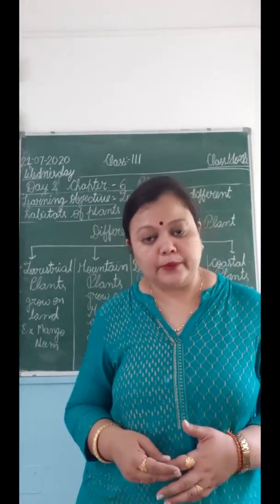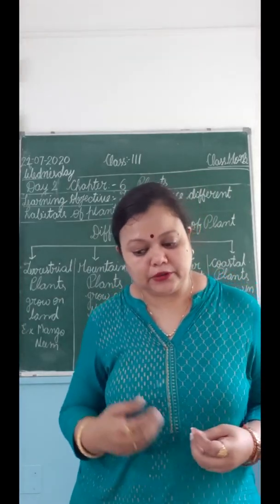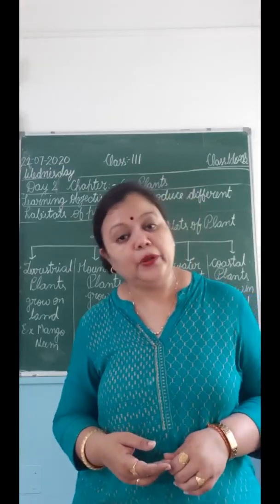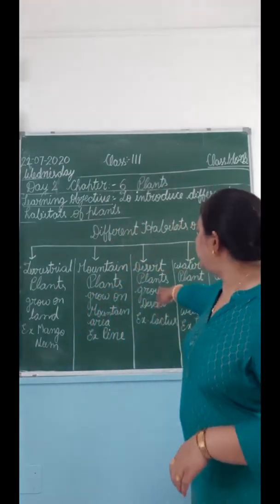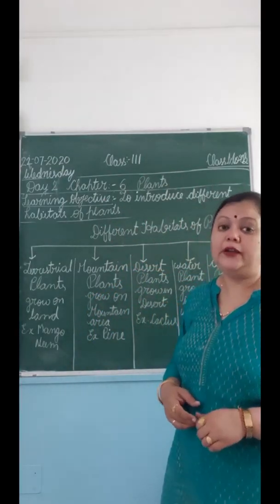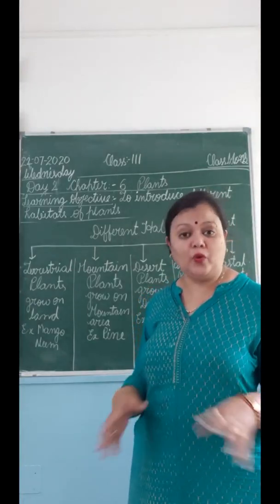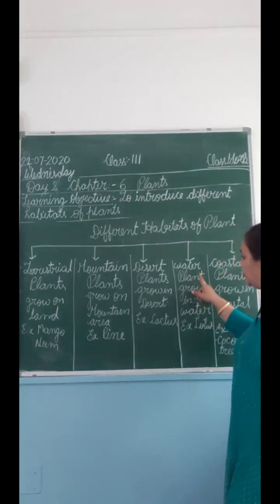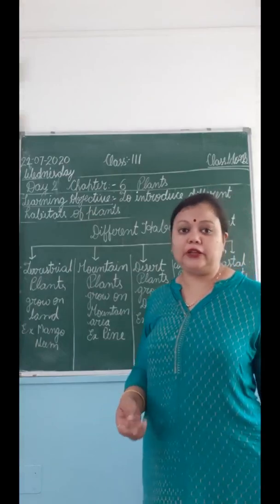Okay, so mountain plants, they grow in a mountain, and they can grow in a cold, dry area where a lot of snowfall is there. Then we have the desert plants which grow in hot and dry weather, where a very small amount of water or no water is present. Okay, so now the fourth one is water plants. So plants which grow in water are called the water plants.